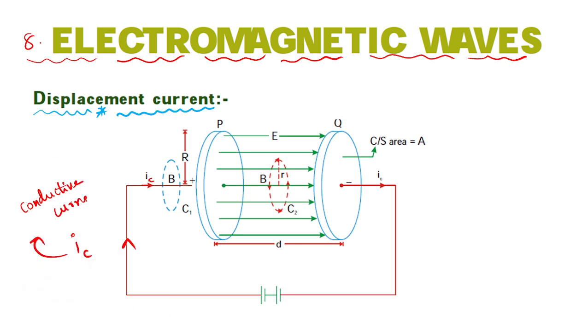Go, draw the figure, everyone. That plate is actually a capacitor plate.